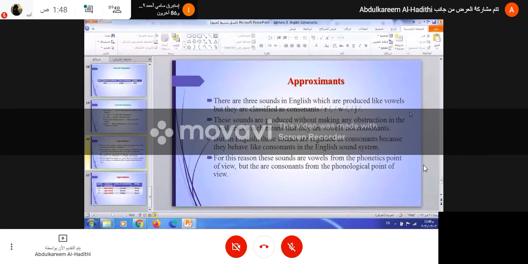The vowel sounds cannot be followed by a vowel sound. Now remember that we are speaking about sounds, not letters. When you look at English, you will not find a vowel followed by a vowel. The vowel is always followed by a consonant.